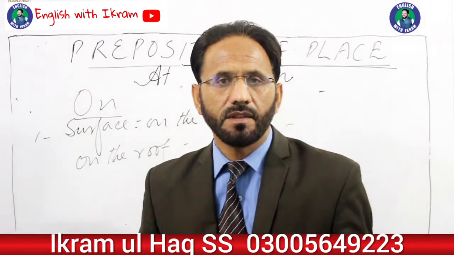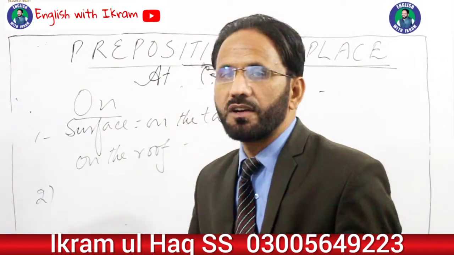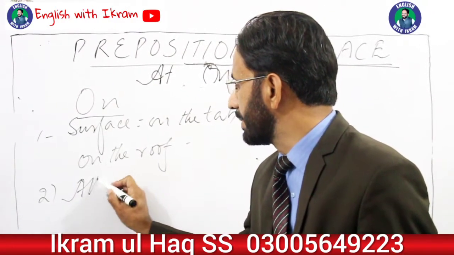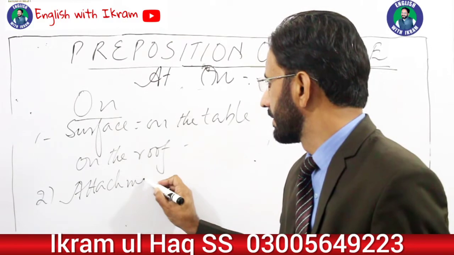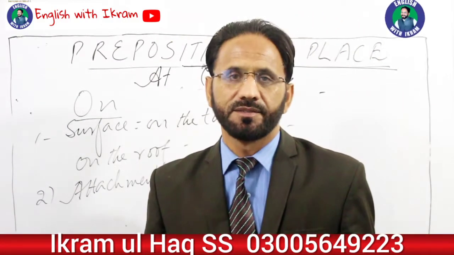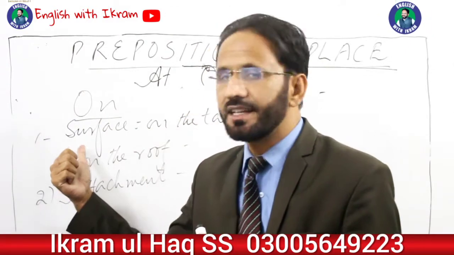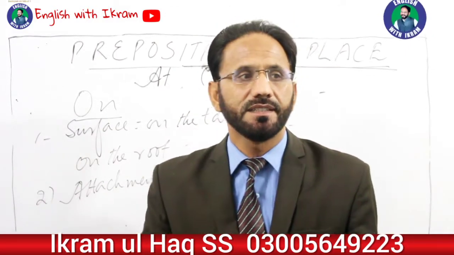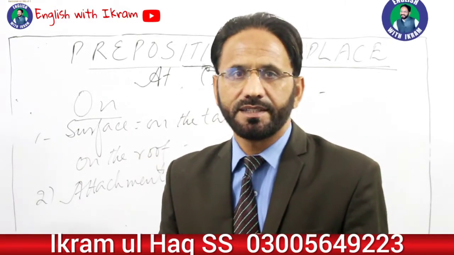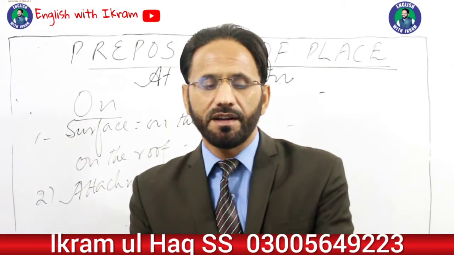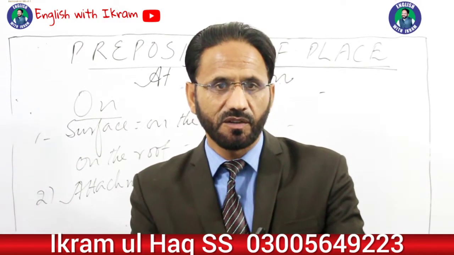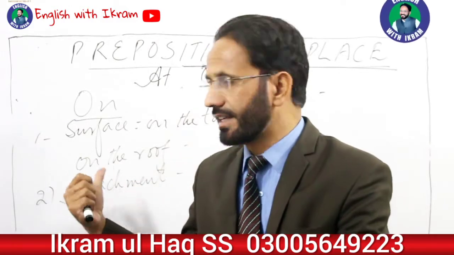Right? The second very important use of this preposition of place is that we use on for some certain attachment. When something is attached to something else, there is no direct connection as we have with a surface, but there is some sort of attachment, in the sense that I am wearing a watch on my wrist.